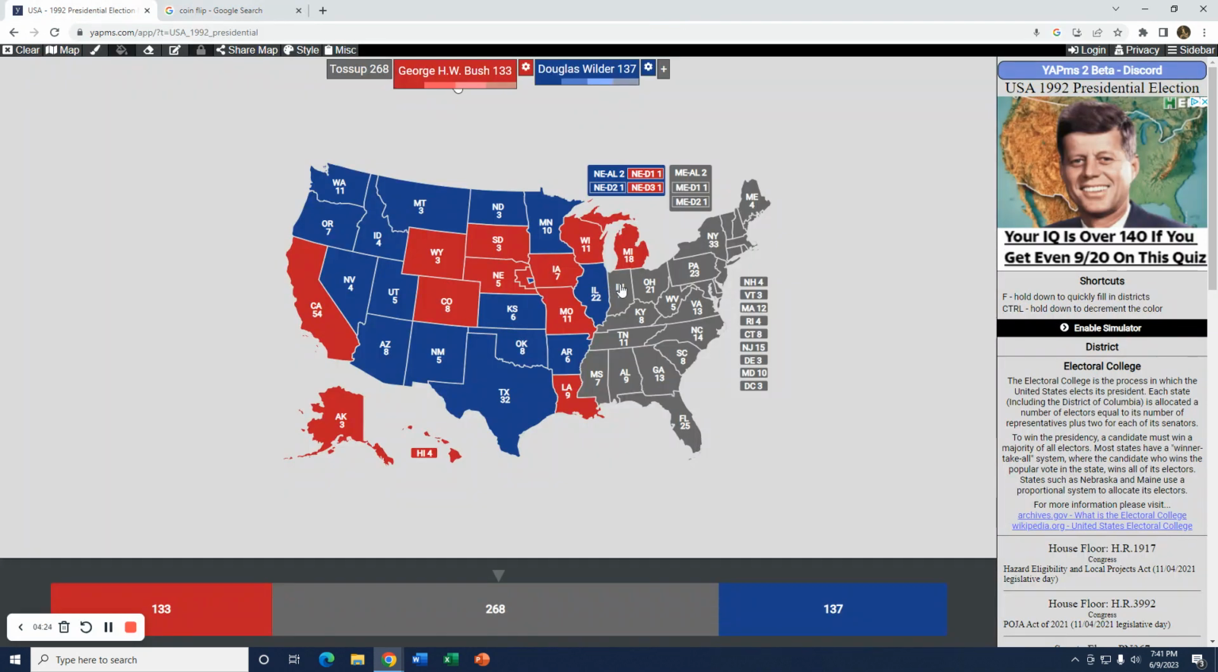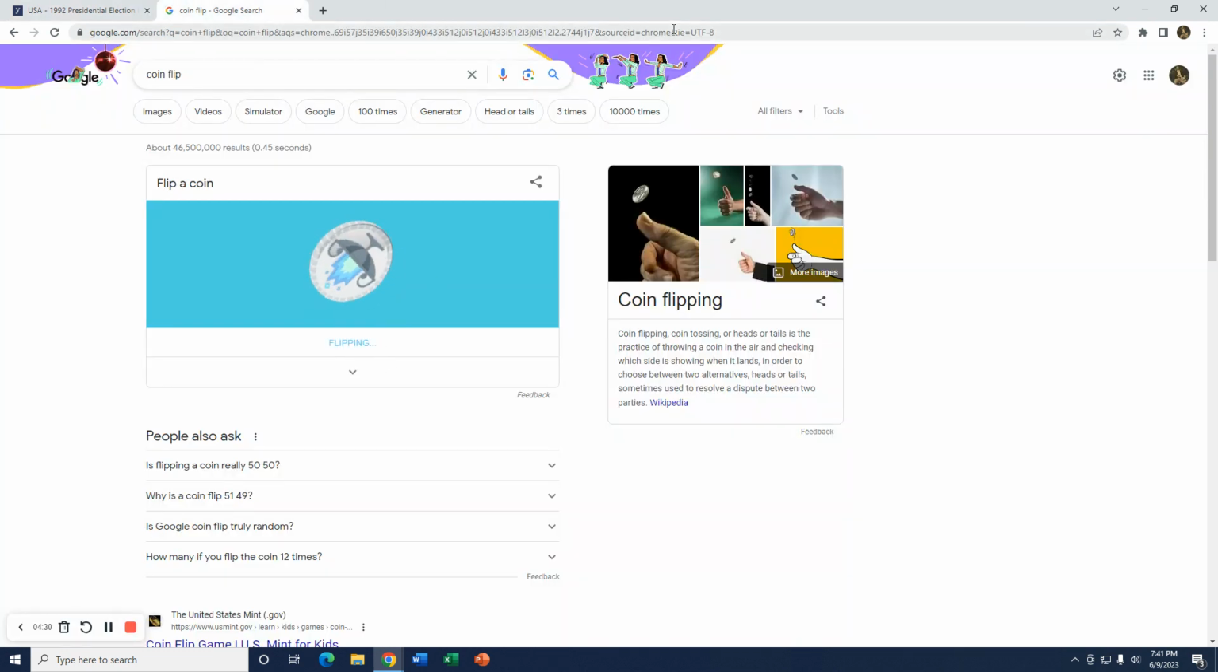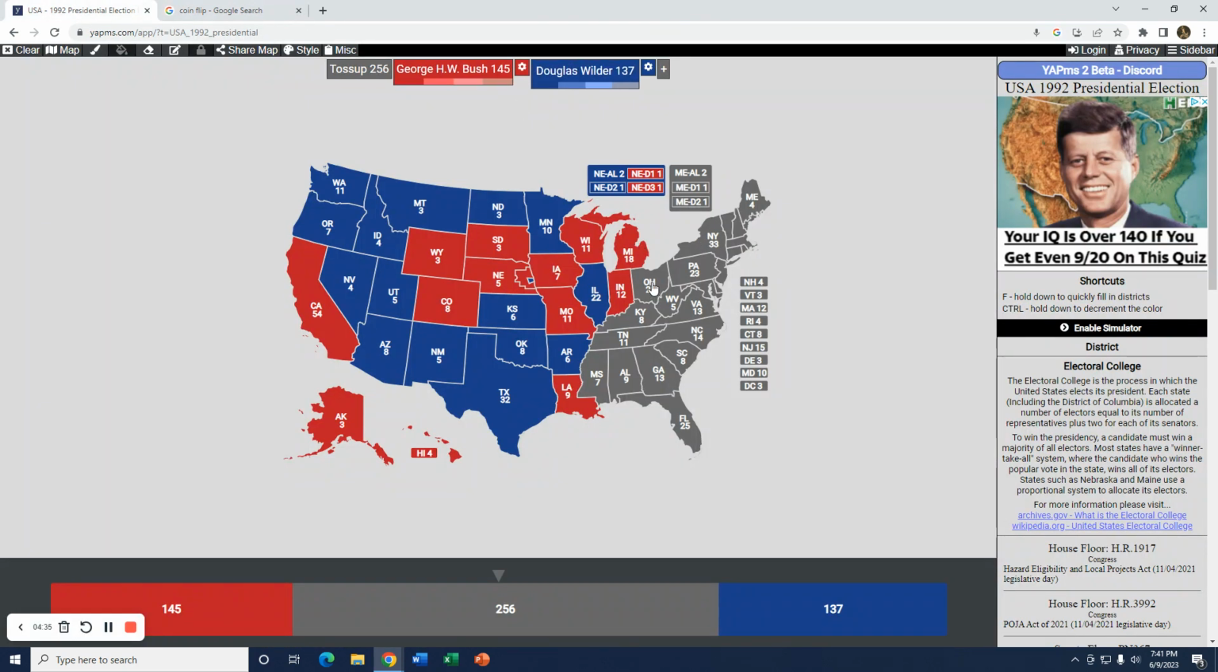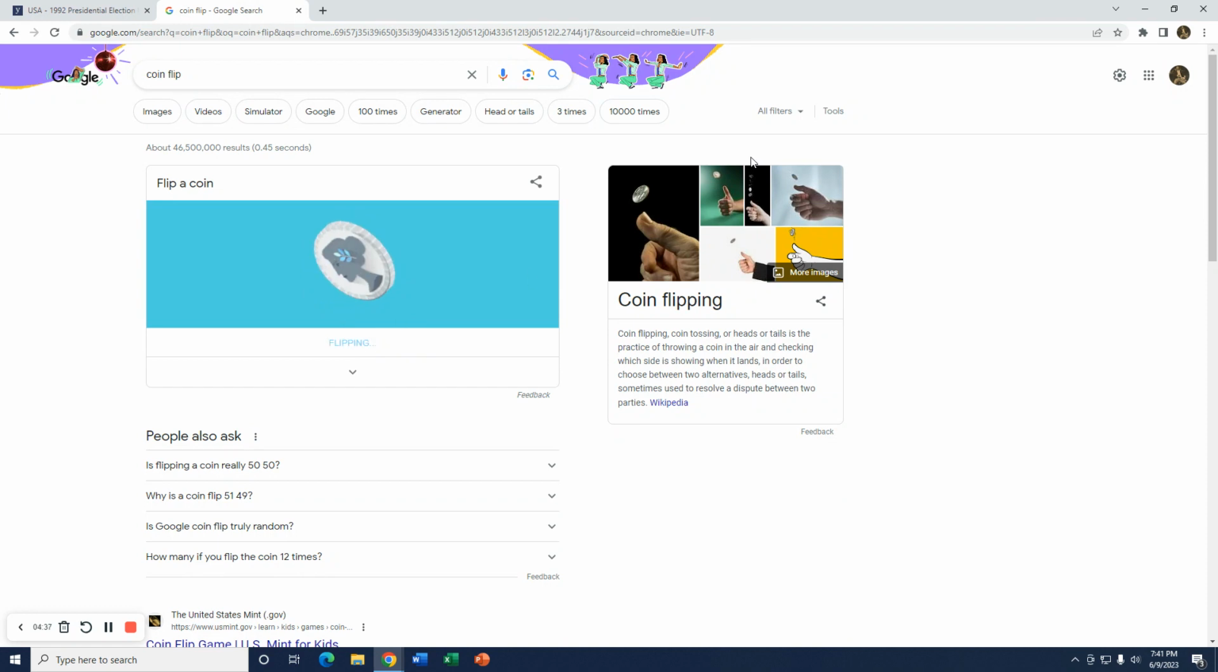I'll go for Bush. All right, so pretty even matchup so far. It's close. Bush has 145, Wilder 137. Next state is Ohio. Let's see who gets the Buckeye State. I'll go for Wilder. Next state, Kentucky, a state that Clinton actually won.